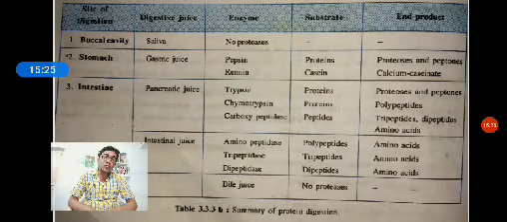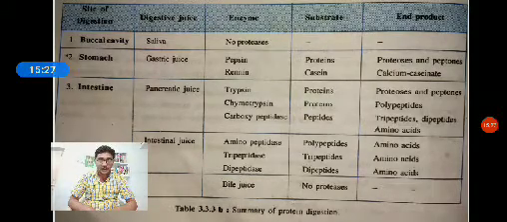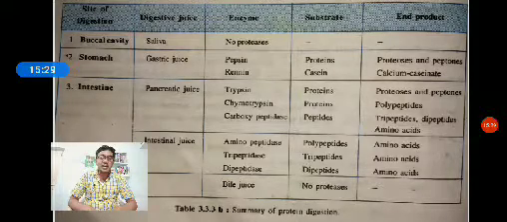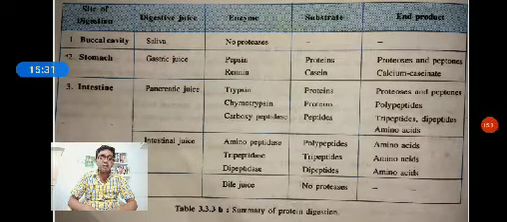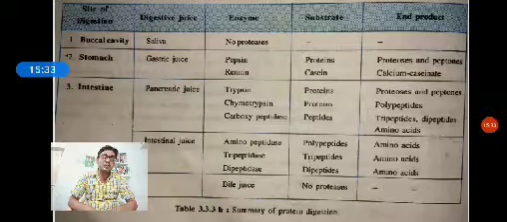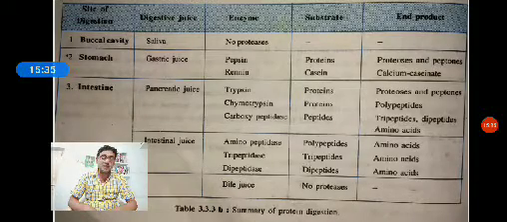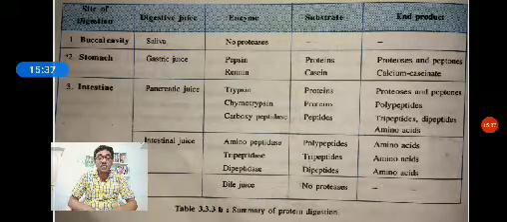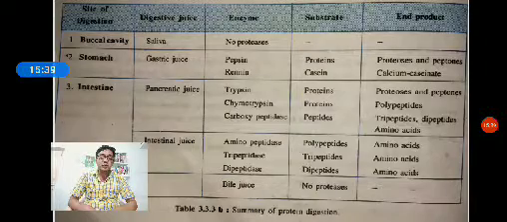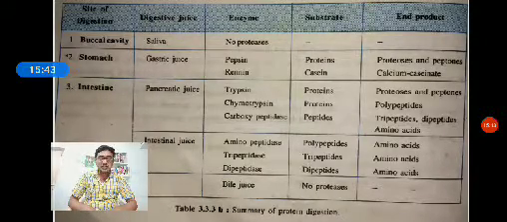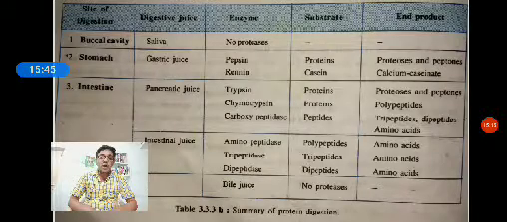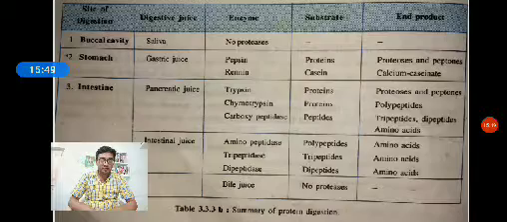The second enzyme, renin, is also called rennet or chymosin. It is a milk curdling enzyme, a unique mammalian milk digesting enzyme. Renin is present in an inactive form called prorenin.